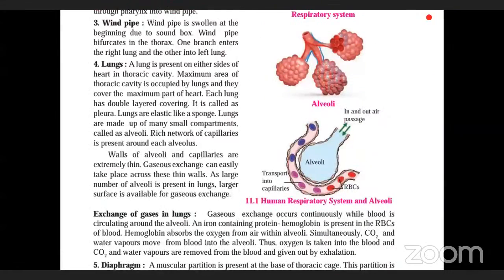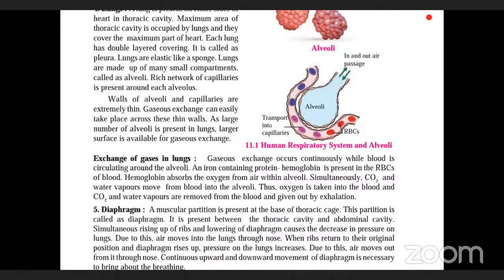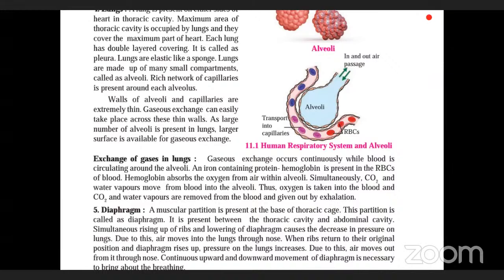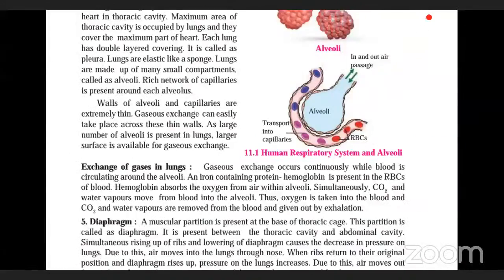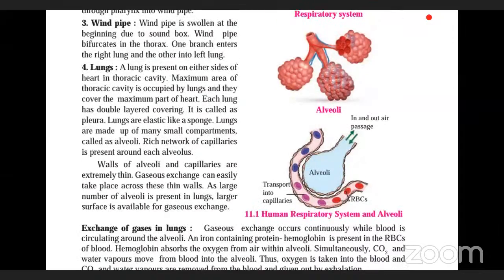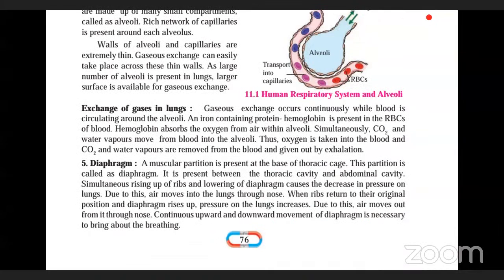So only this. So I've told you about the exchange of gases. How the exchange of gases takes place means how the oxygen is going inside the blood and how carbon dioxide is coming out from the blood, it will be transported to the lungs and then it will be given out of the body through the nose. So in the next lecture we are going to study this with the help of hemoglobin. What is the work of hemoglobin in the body and what is the function of the diaphragm.